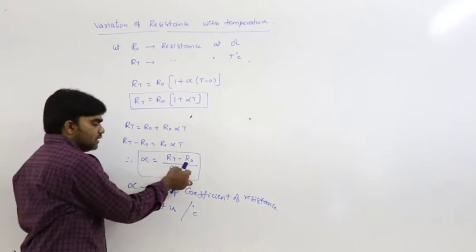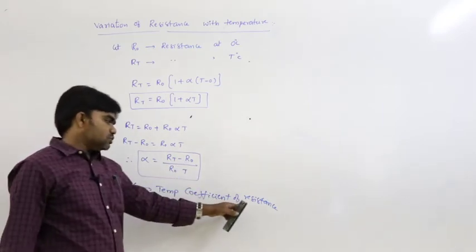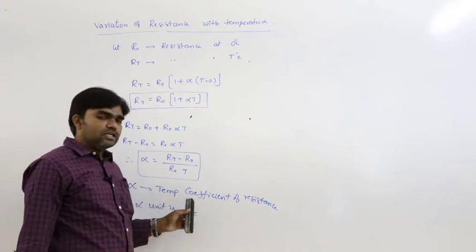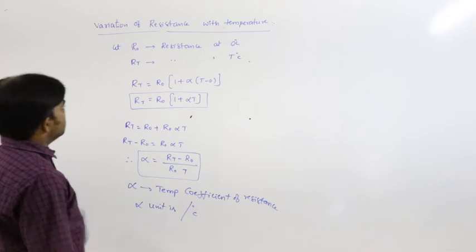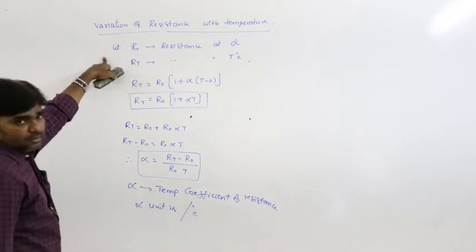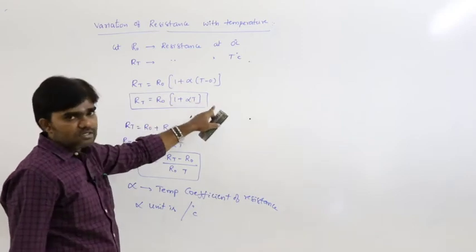The resistance units cancel, remaining only temperature. That's why alpha's unit is per degree Celsius. This is how resistance varies with the temperature: R_T is equal to R naught into 1 plus alpha T.